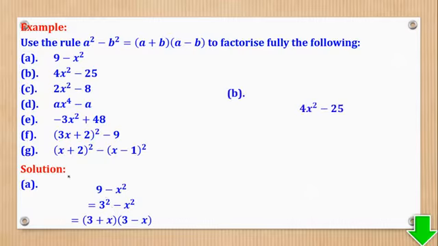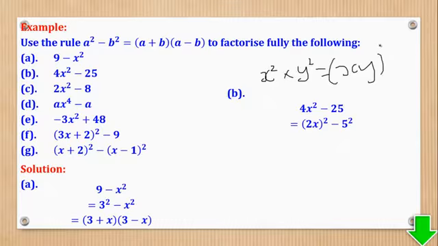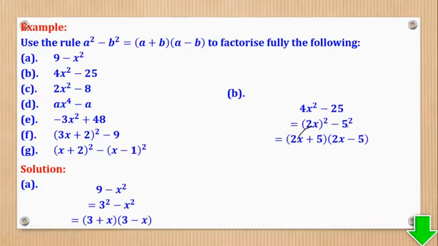Then part B, still I realize that 4 is 2 squared, and 25 is 5 squared. And I think we already saw in the previous slide, I recall that if it is x squared times y squared, it is the same as x times y, everything squared. So that's what I've done here. So that difference of two squares, it means I'll get the sum of 2x and 5, and also the difference of 2x and 5. And there I will have factorized.